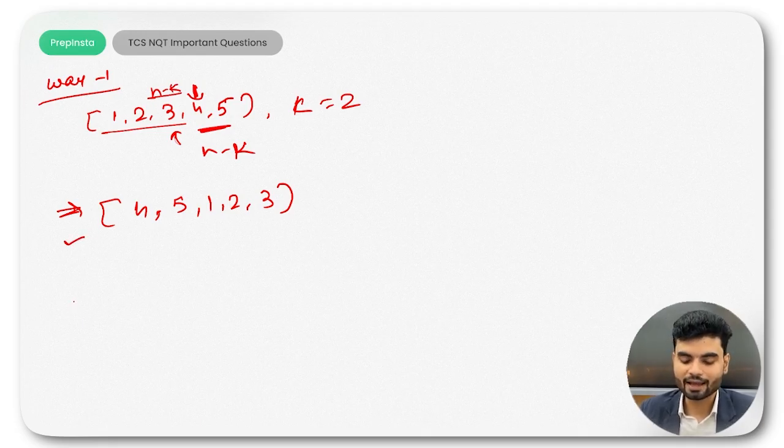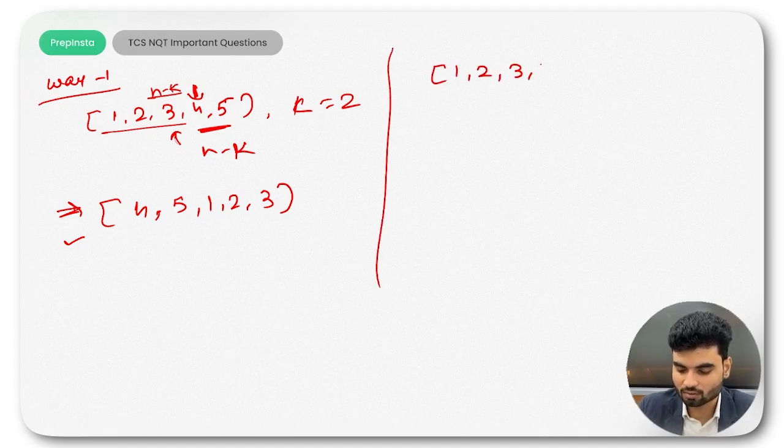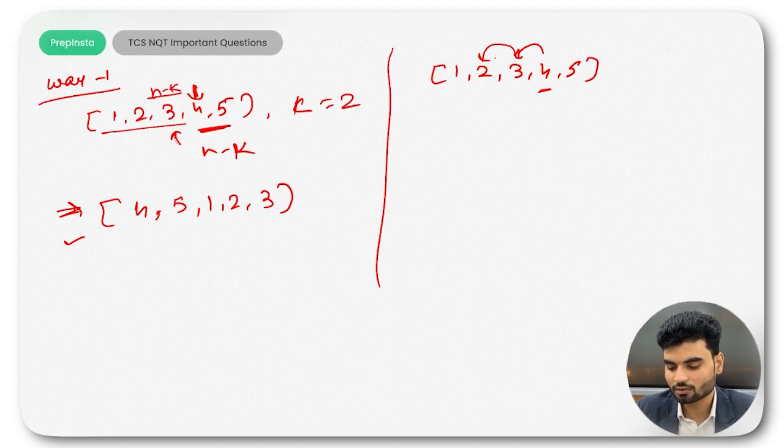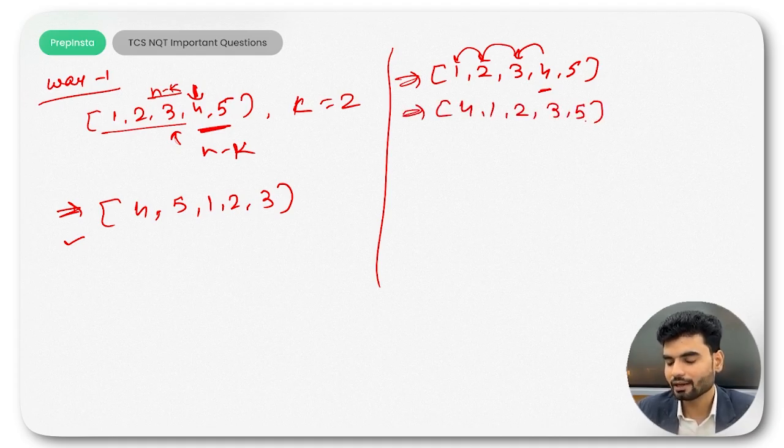Another way can be like you go to n minus k and then you shift the values. How do you shift the values? Like this. You have 1, 2, 3, 4, 5. You'll go here and shift the value, so this 3 will come at the place of 4. Again you'll shift this, 2 will come at the place of 3, and 1 at the place of 2. In the first shift, you will have 4, 1, 2, 3, 5. In the second shift, you'll shift this 3 to 5, and again 2 to 3, and 1 to 2. So we'll have 4, 5, 1, 2, 3. So this will be in place.